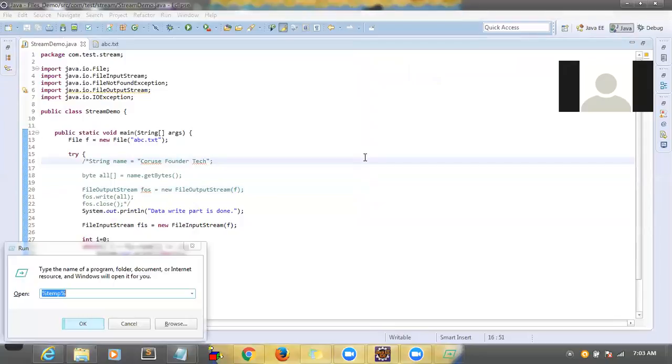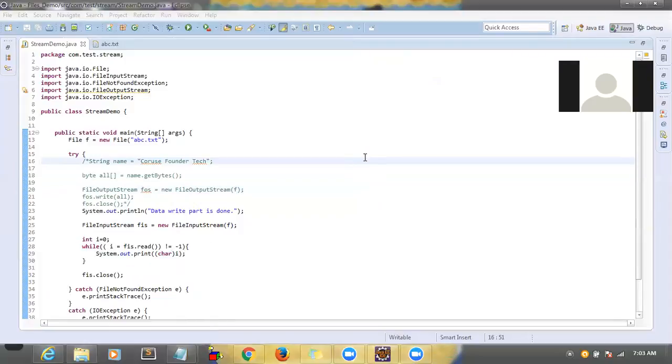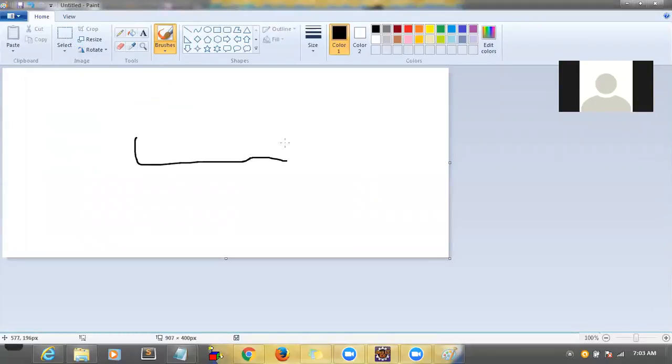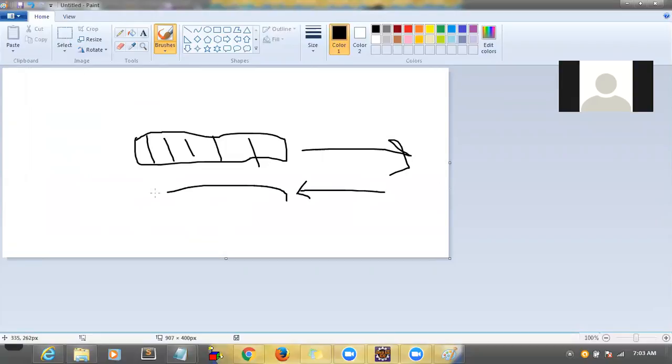So in that way, it will convert in this format, and it will transfer the data into the file. In the same way, whenever you are reading the data, it will convert into streams, and we have to read the data.